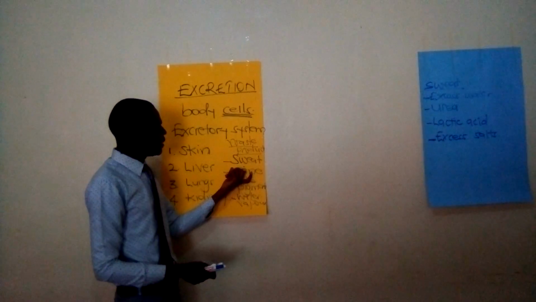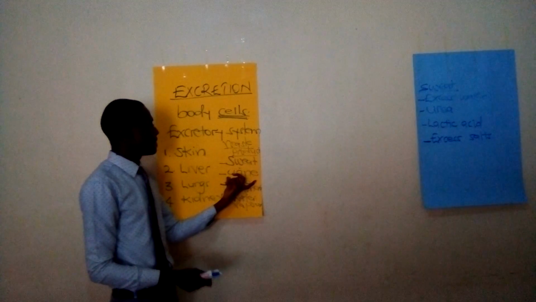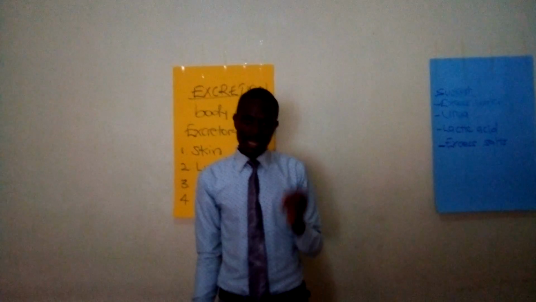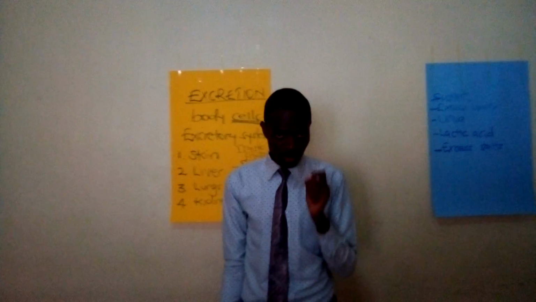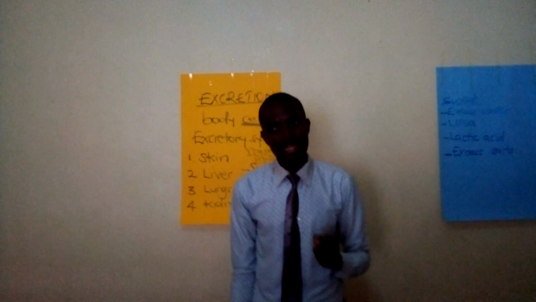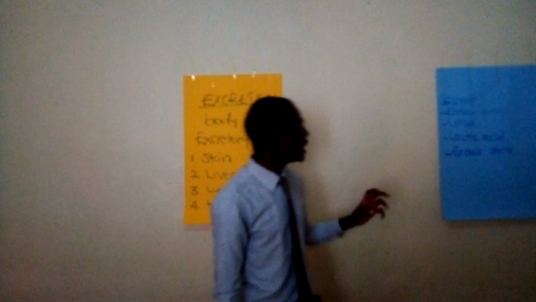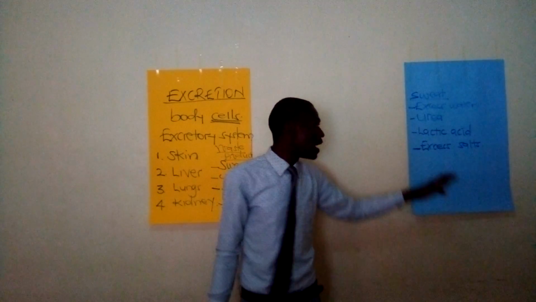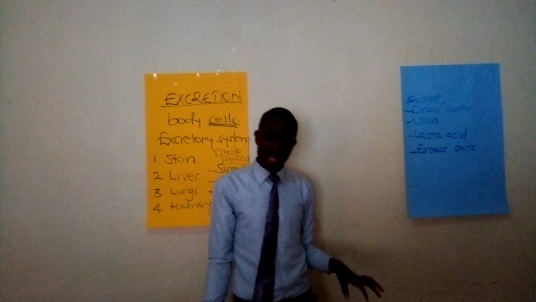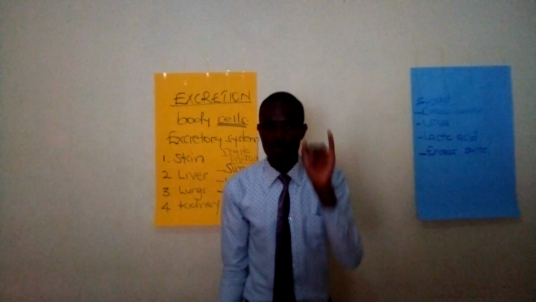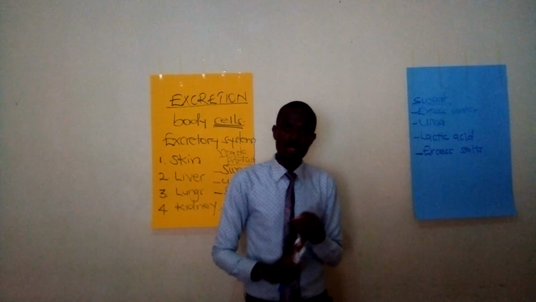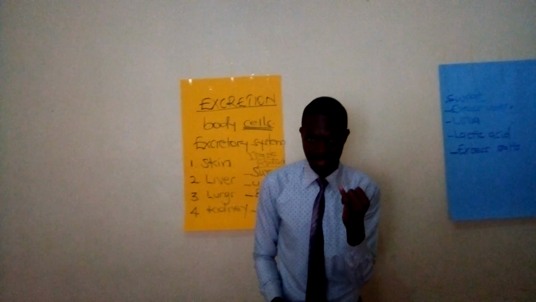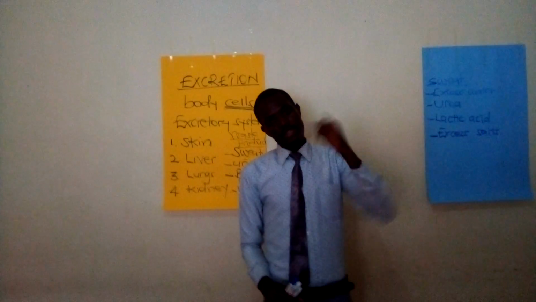We have another waste product here, urine. Urine is another waste product that is removed from the body. Urine is a combination, just like we've seen sweat. Urine is a combination of a lot of things. Among them, in urine, we have the excess water, like we've seen in sweat. We have the excess water removed as urine.